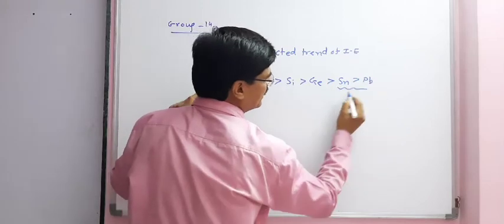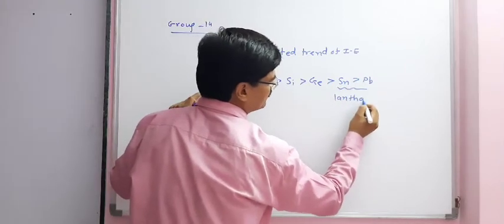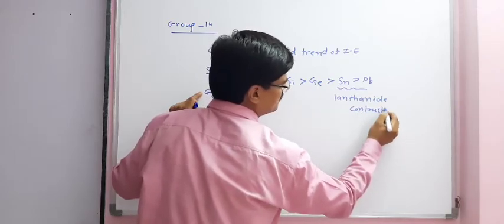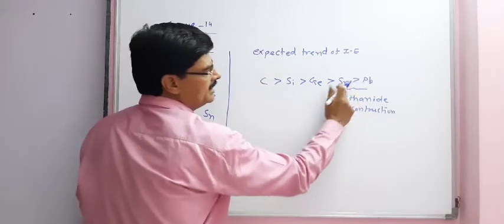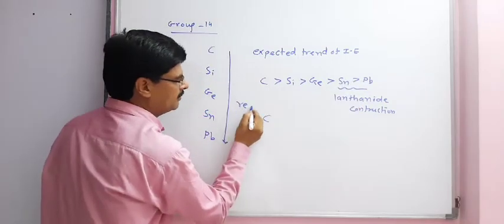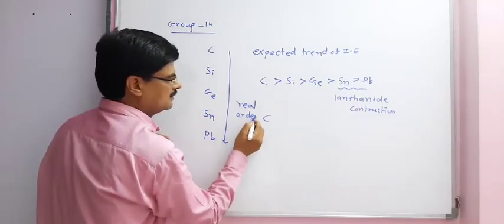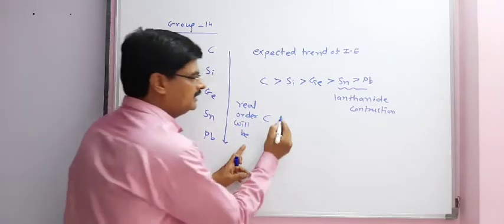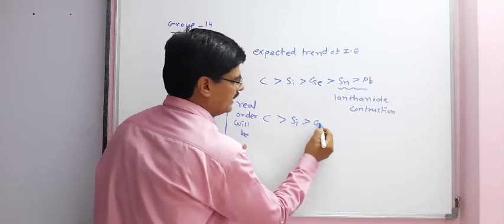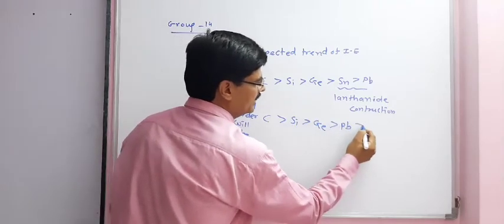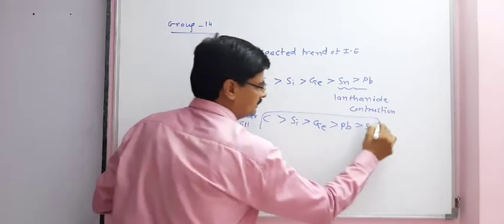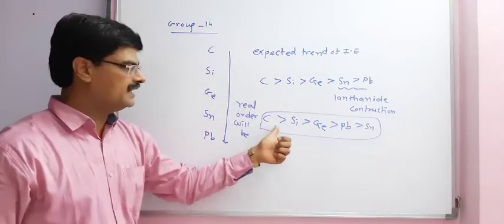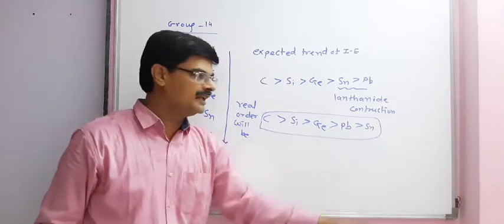But here also, because of lanthanide contraction, this will be changed. So the real order will be C greater than Si greater than Ge greater than Pb greater than Sn. So the ionization enthalpy order for group number 14 is C greater than Si greater than Ge greater than Pb greater than Sn.